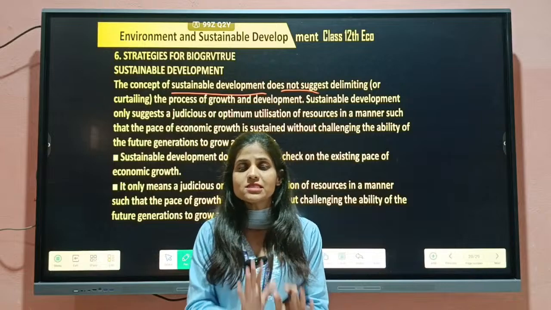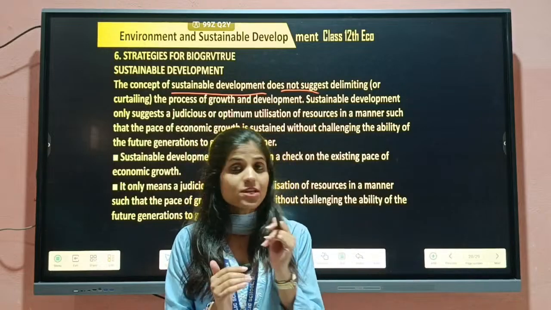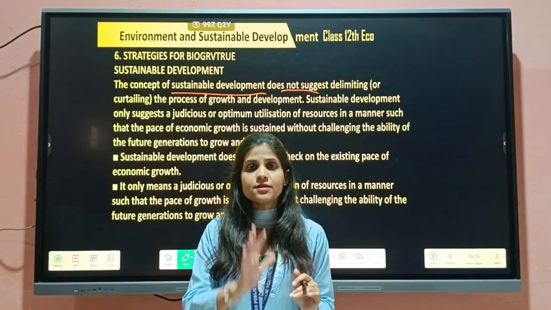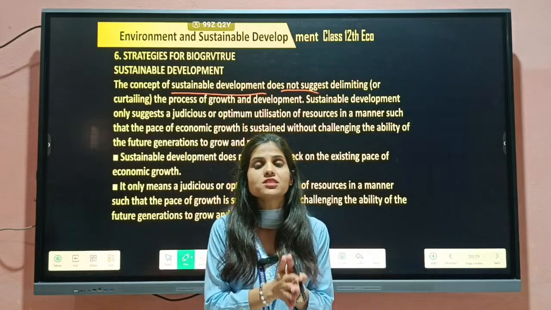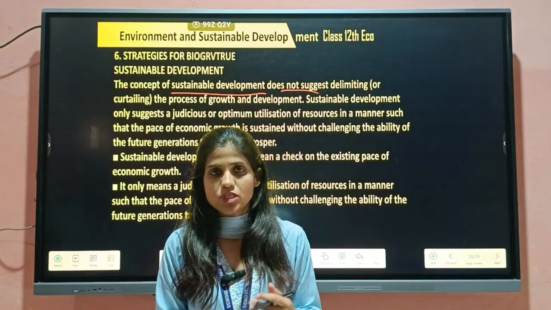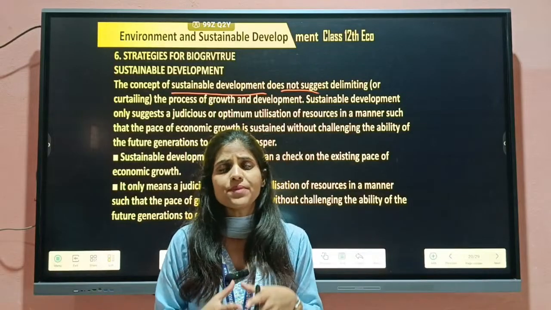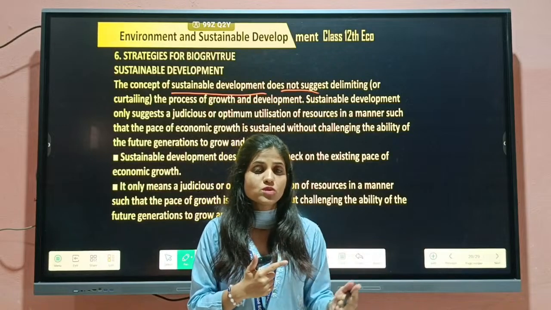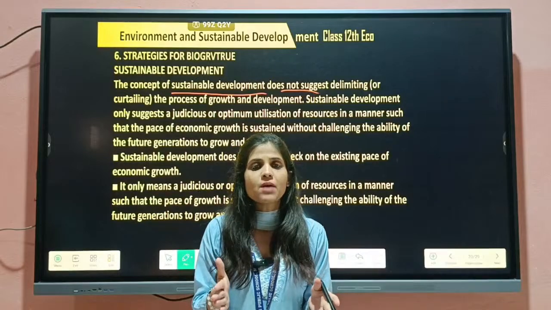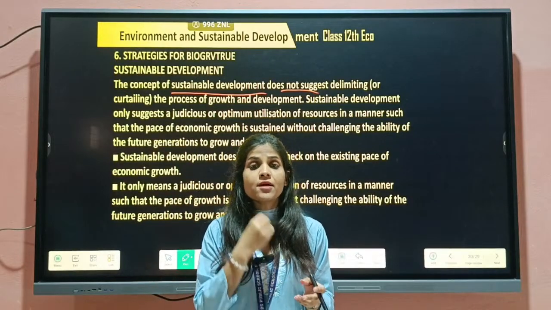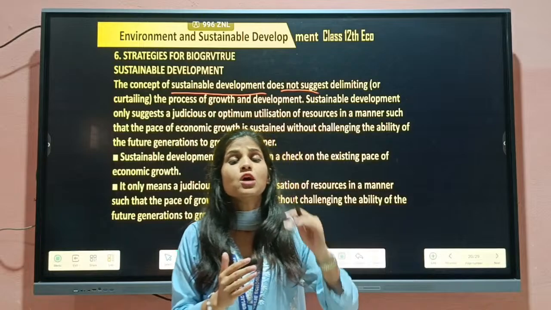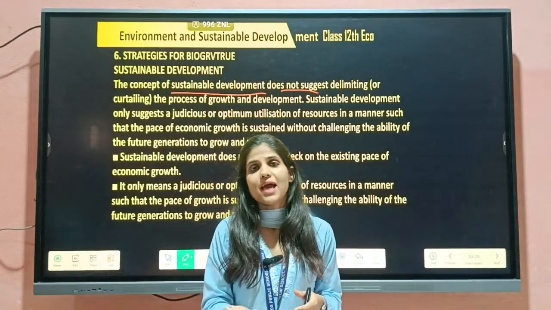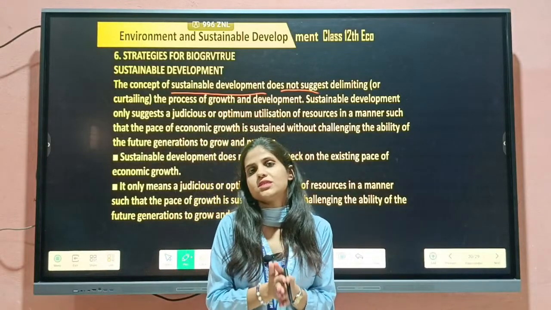We already know that natural resources are a free gift of nature, but it doesn't mean that things which are a free gift of nature should be used in a wasteful way, without even thinking about the future. Right now you have these resources, so you can use them, but what about the future generation? If you are using these resources in an unlimited way, beyond the limit, and not in an optimum way, what happens? No resources will be left for the future generation.